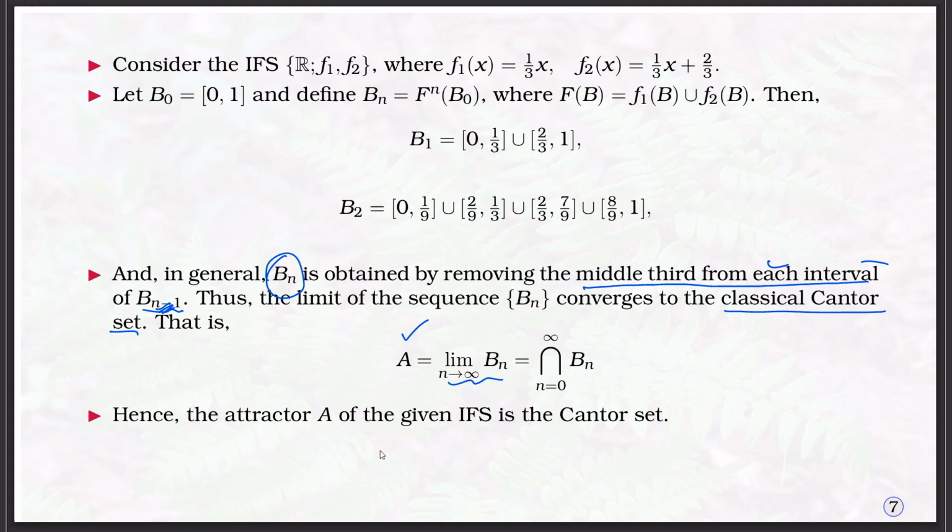Now, we have a logical construction of the Cantor set. We constructed the Cantor set as a fixed point of the Hutchinson mapping with respect to the two specific contractions F1 and F2 given here. So, in this way we can construct fractals.